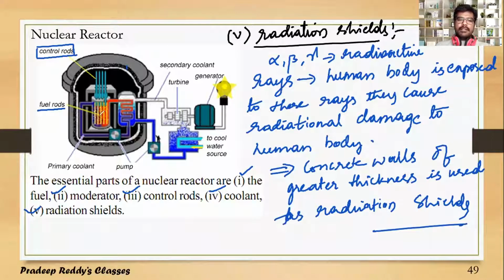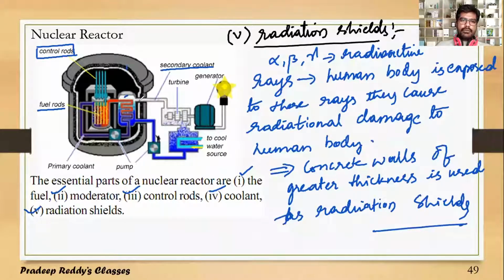And in this process, there will be a very high amount of energy released. For every nuclear reaction, there will be 200 million electron volts of energy released. Because of that high heat energy, the water surrounded by this fission core gets heated up, and once it is heated, it gets converted to steam, and that steam is pumped through this secondary coolant pipe.